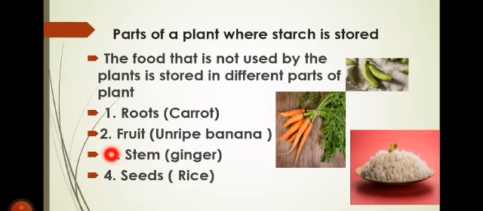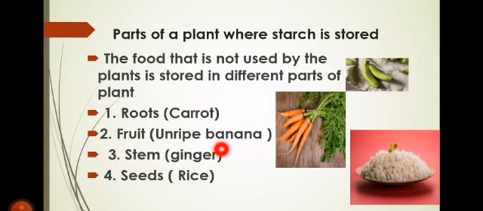Have you ever eaten sugar cane? Yes, of course, you have. The sugar cane resembles the stem of the plant, and we eat the stem of the plant. So some plants store their extra food inside their stem, like sugar cane.